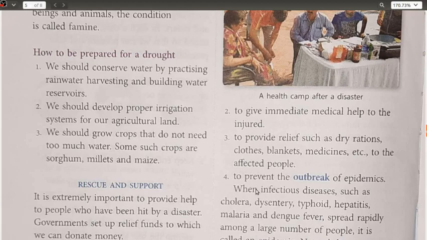Clothes, ठीक है, क्योंकि कब किस सिचुएशन में आदमी अफेक्ट हुआ है कोई नहीं जानता है. कुछ लोग तैयारी करके अपने आप को बचा लेते हैं, कुछ लोग नहीं तैयारी कर पाते हैं, फंस जाते हैं. So in that case some kind of clothes are also provided. Next we have your blankets. If in case they require blankets, if the conditions are cold enough, then of course they require the blankets. Medicines, so that the wounds can be recovered, they may become healthy, and so that they are able to face some more, what you can say, adverse situations.